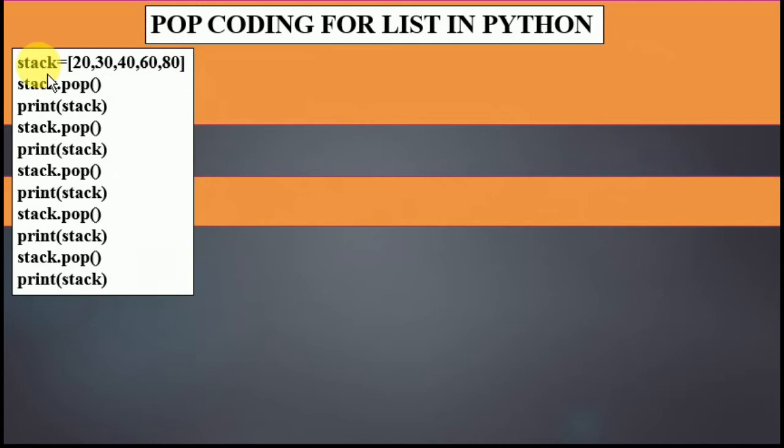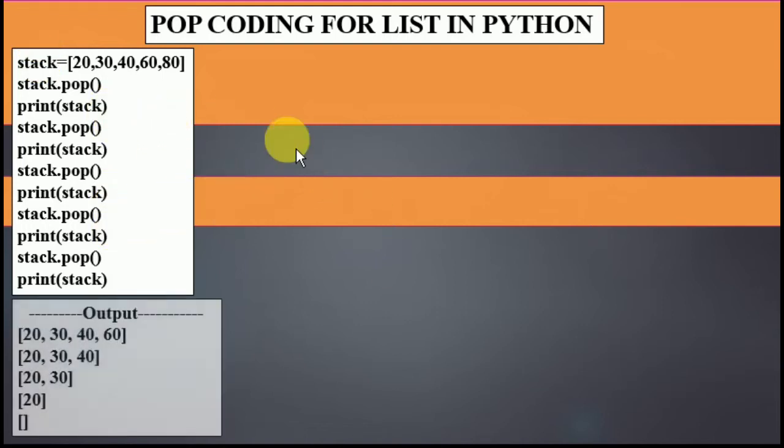Here is the coding. Every time stack.pop is done, I put the line print stack, so that you know that when one number is deleted, what the stack is and how many numbers are inside the stack. It is going to show us the result in each and every step. So here is the result.